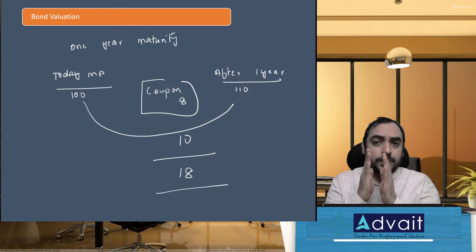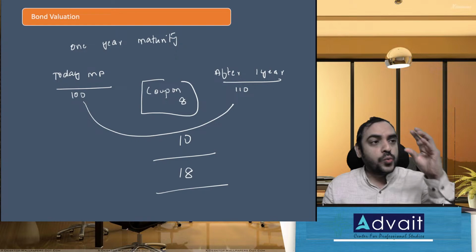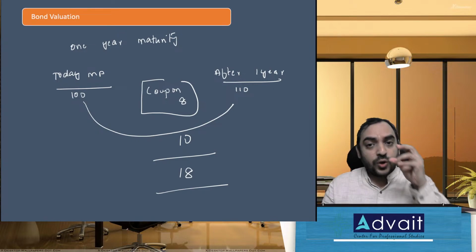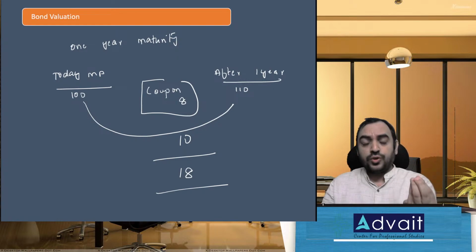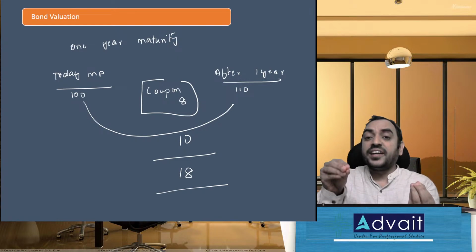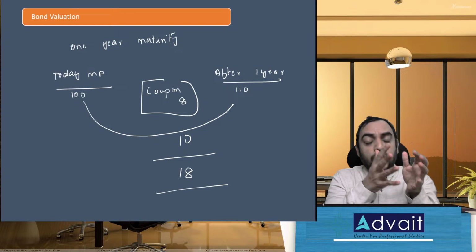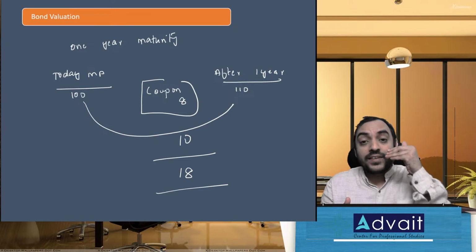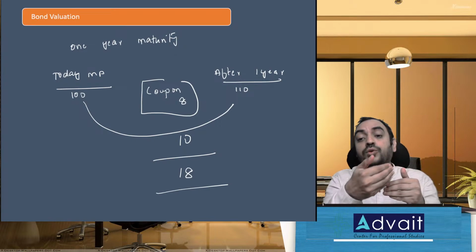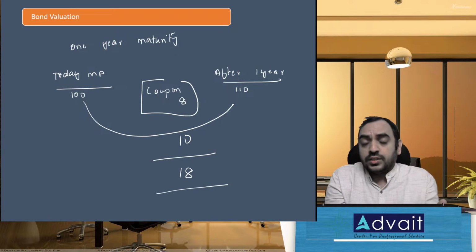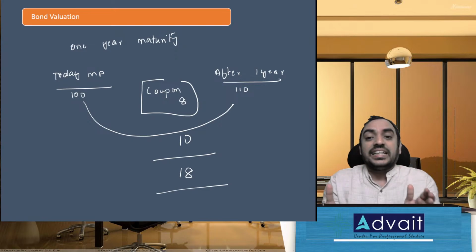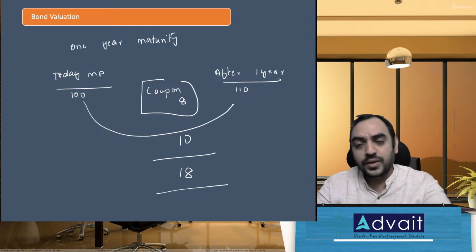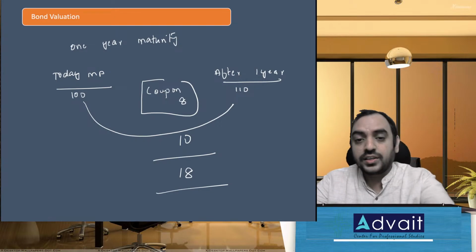I hope you got the basic difference between a coupon rate and a required rate of return. Coupon rate will only consider the coupon cash flow, whereas required rate of return considers the coupon income as well as the difference between what I've invested and what I'm going to get in the form of redemption or in the form of sales when I sell bonds. I hope that doubt is addressed.